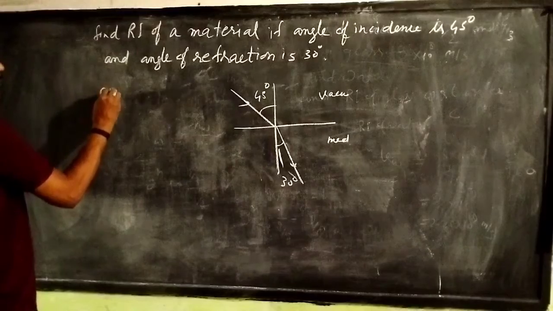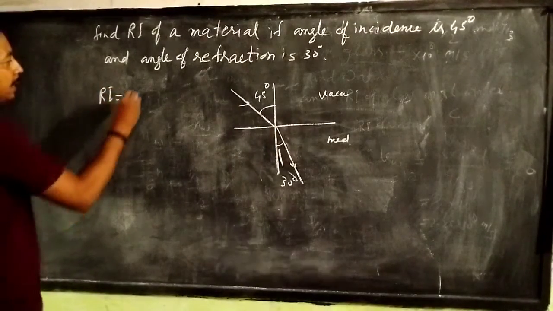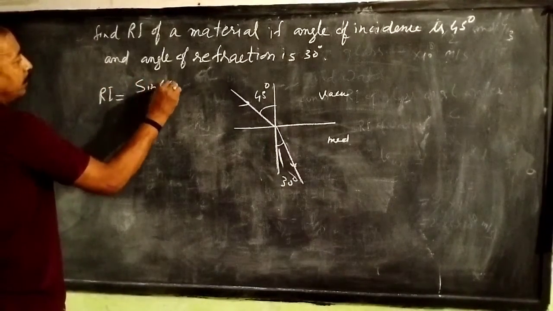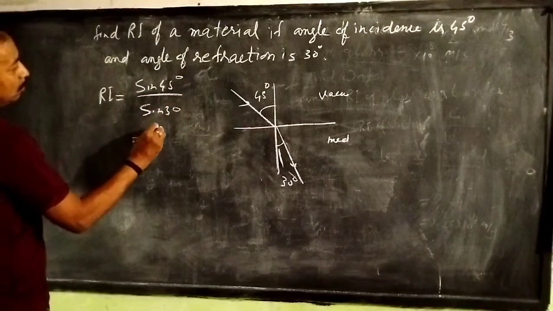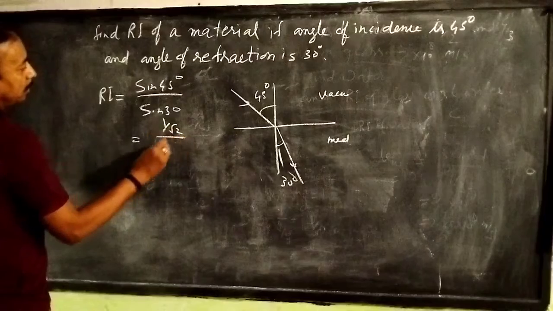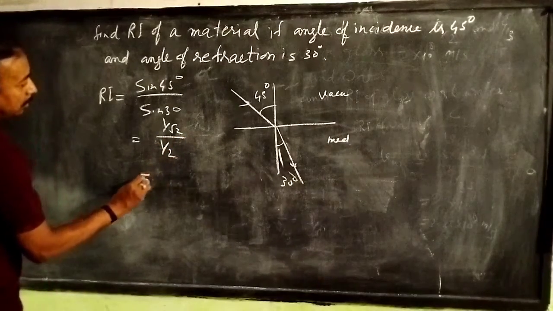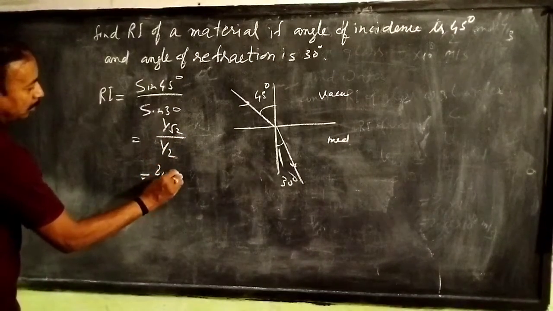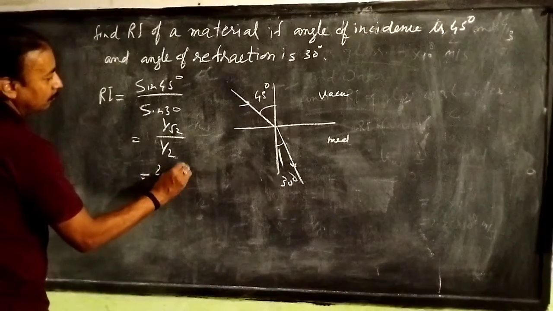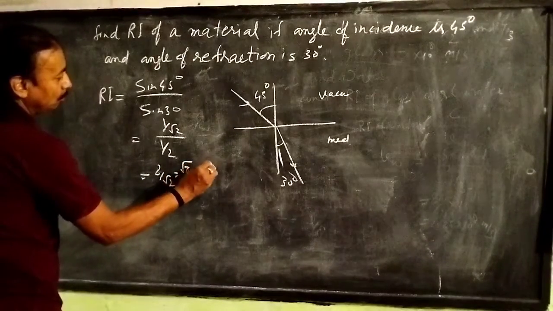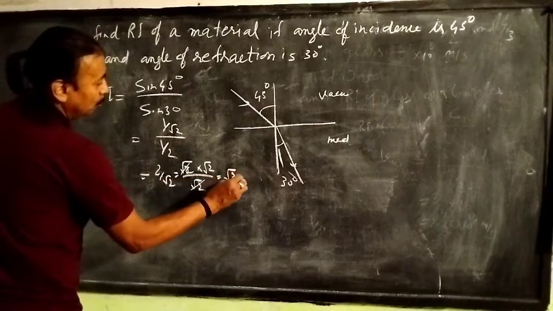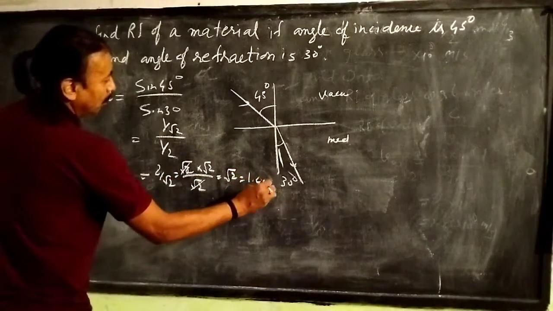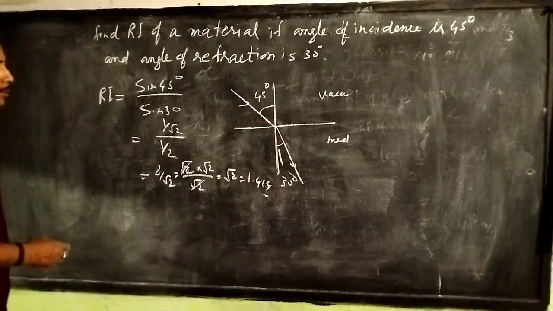So refractive index will be equal to sin 45 degrees by sin 30 degrees, 1/√2 by 1/2, that is 2/√2. We can write 2 as √2 into √2, so by √2 cancelled out, equal to √2, and √2 equals 1.414. This is the refractive index of the material.